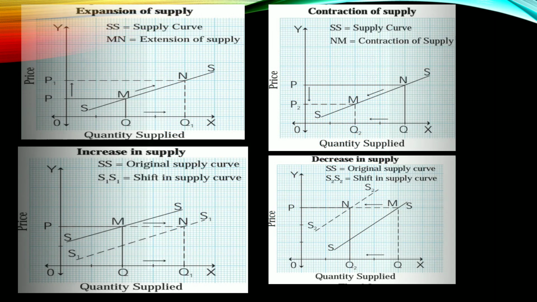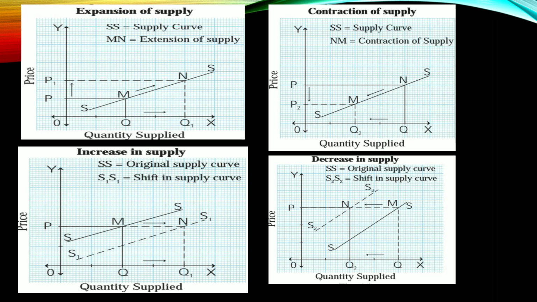So here these are the total four graphs. Expansion in supply and contraction in supply are due to price only, due to changes in price. See, from P to P1 there is a change in price, price increased, so supply increases. Contraction: from P to P2 price decreases, so supply decreases.